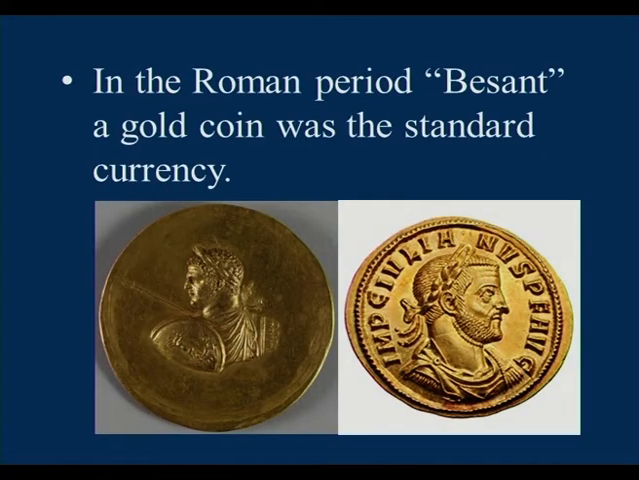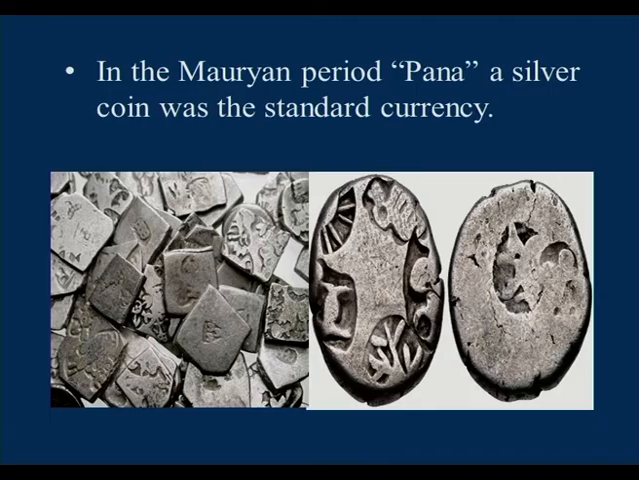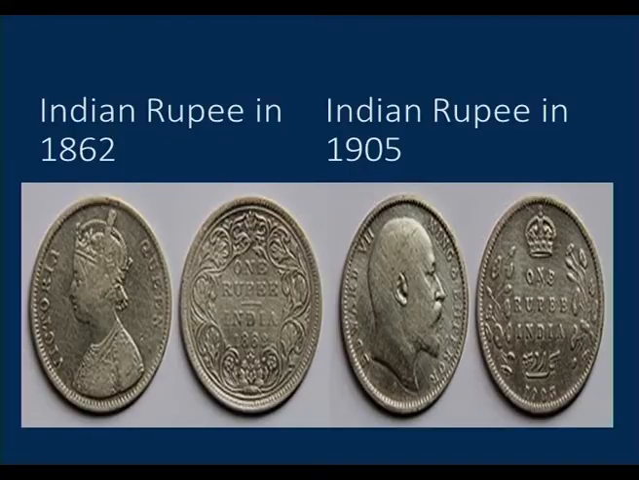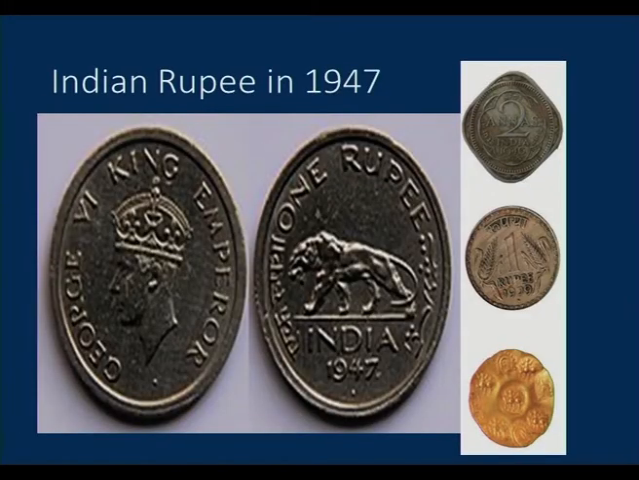In the Roman period, the Byzant, a gold coin, was the standard currency. In the Mauryan period, the Pana, a silver coin, was the standard currency. In the Gupta period, gold coins were in use. Okay, now let us observe some of the coins of Indian rupees. In 1862, these two coins, and the Indian rupee in 1905 and 1947. Observe these coins, children.